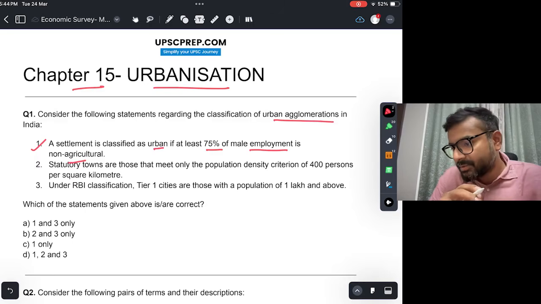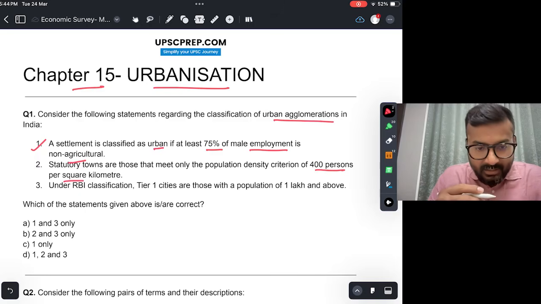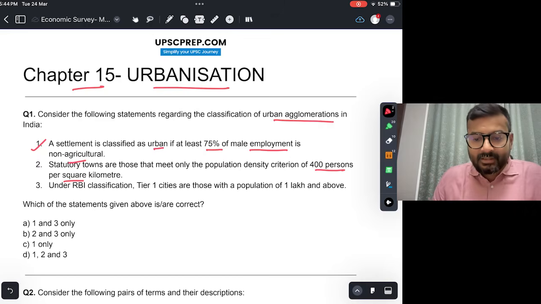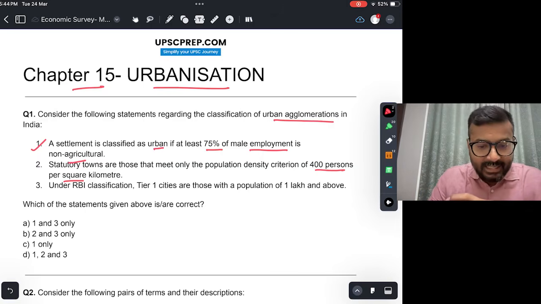Second, statutory towns are those that meet only the population density criterion of 400 persons per square kilometer. So this is not true. Statutory towns do not need to meet all these criteria.